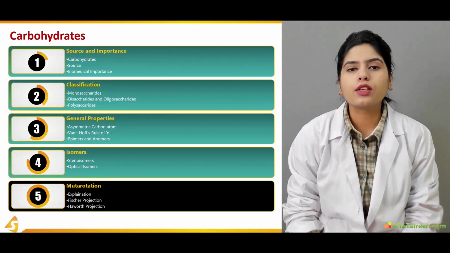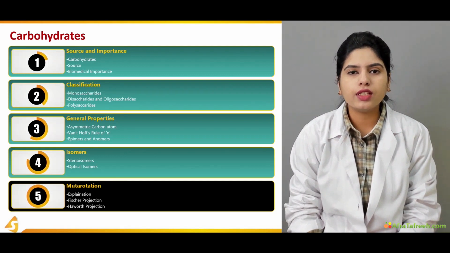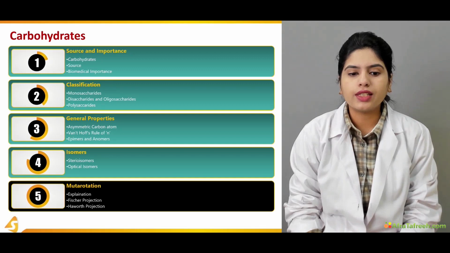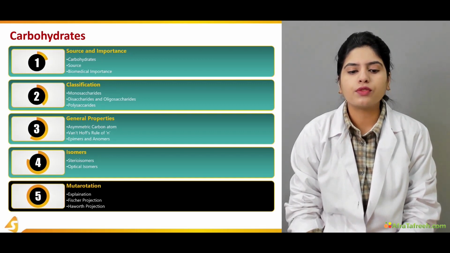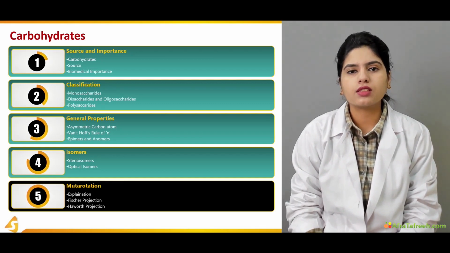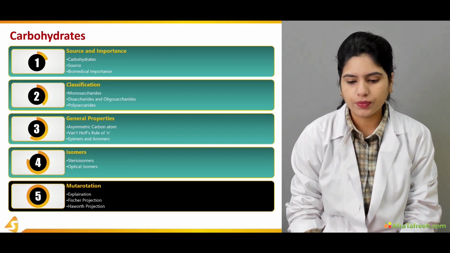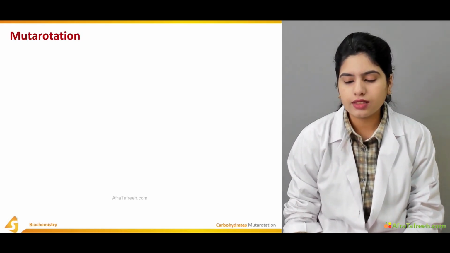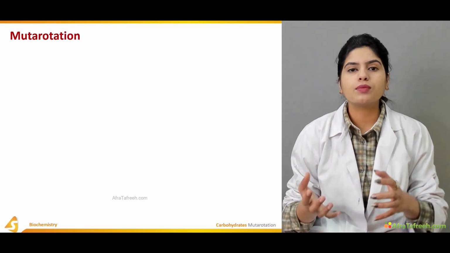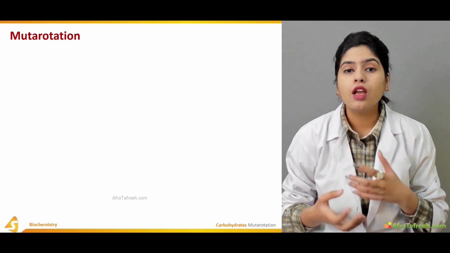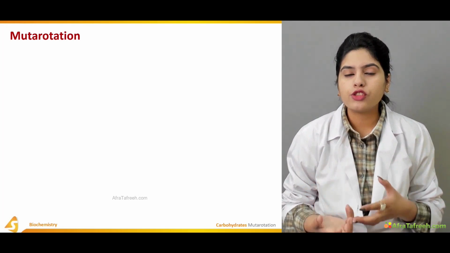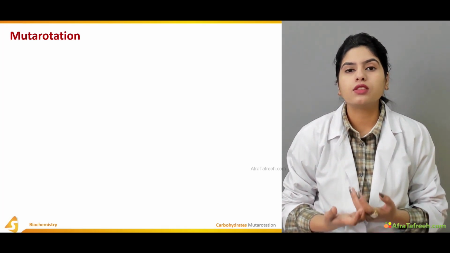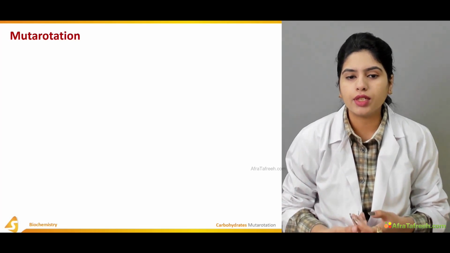In this section, we are going to discuss what mutarotation actually is and how it occurs, and then we will discuss the Fisher projection, and also the Haworth projection. So starting with mutarotation. Mutarotation, as I have mentioned, is basically the change in the optical rotation of the carbohydrate or the molecule on the basis of the change in the equilibrium.